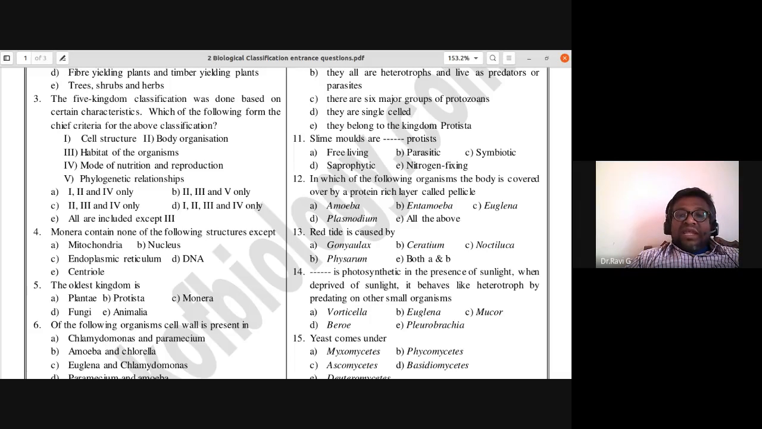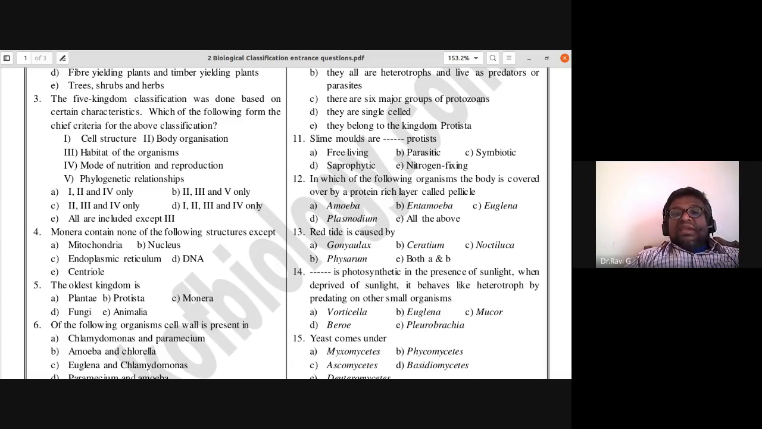Thirteenth one: red tide is caused by Gonyaulax, the red dinoflagellate, which multiplies very fast and also makes the water toxic, so that no marine animals like fishes are found. So red tide is caused by Gonyaulax, a red dinoflagellate. Thirteenth one, A is the answer.